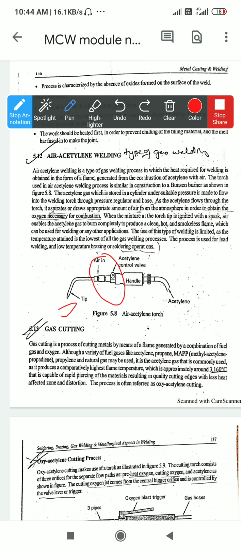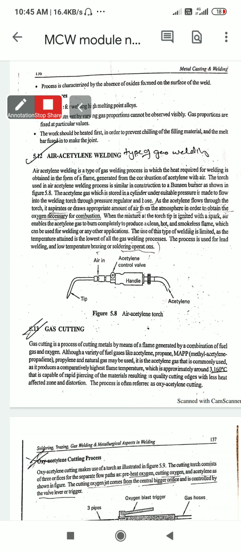So, for that reason the air acetylene welding procedure is avoided most of the time. It is only used for small component joints such as soldering or brazing. For larger work and huge fabrication work, the air acetylene welding procedure is not used. It also produces a lower temperature.